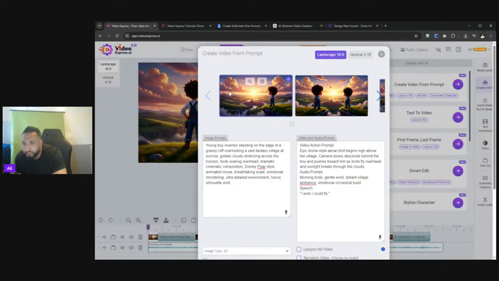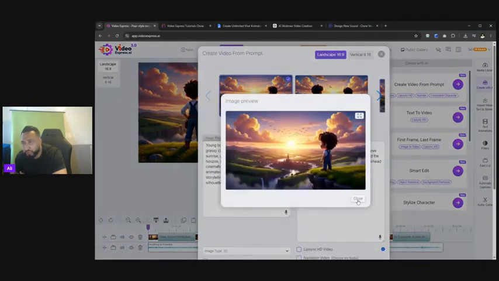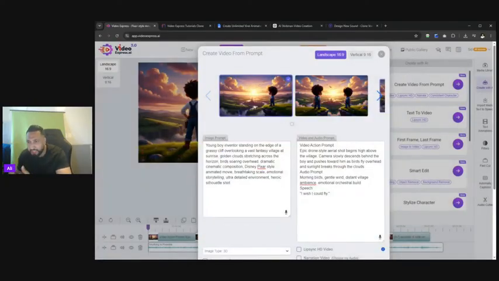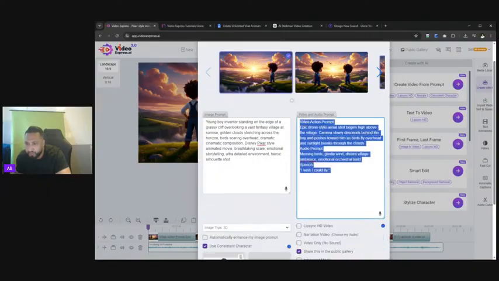Sometimes when you're looking at the image, you can copy it and paste it into AI and say, hey, make me a nice video action prompt based on this image. Maybe I want some fog coming or the clouds moving, the sun shining or setting, the birds flying, etc. So you can really test it and tweak things around. Now, with the video action prompt, I've got aerial, drone style, and so on, and the audio prompt.